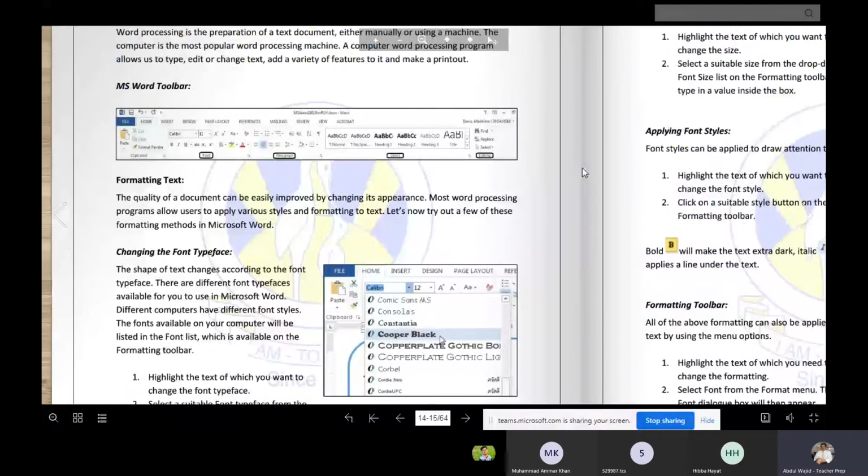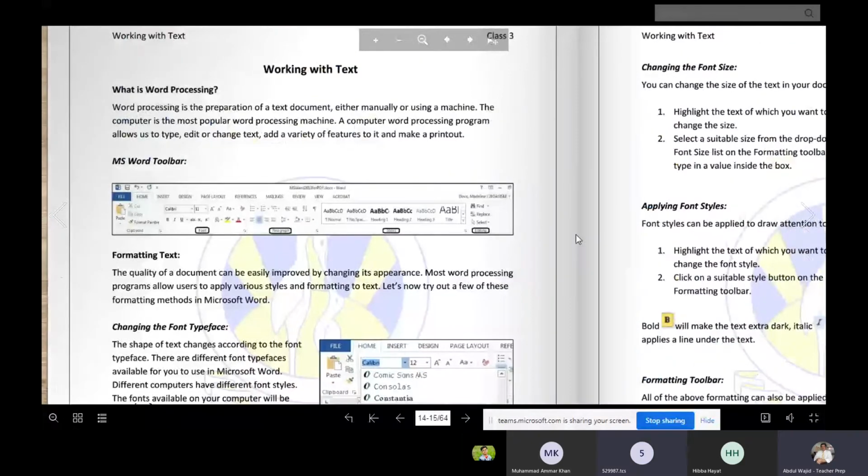Now, working with text, what is word processing? Inside this one, we will use MS Word Software 2013. Word processing is the preparation of a text document, either manually or using a machine. The computer is the most popular word processing machine. A computer word processing program allows us to type, edit, or change the text, and add a variety of features to aid and make a print out.